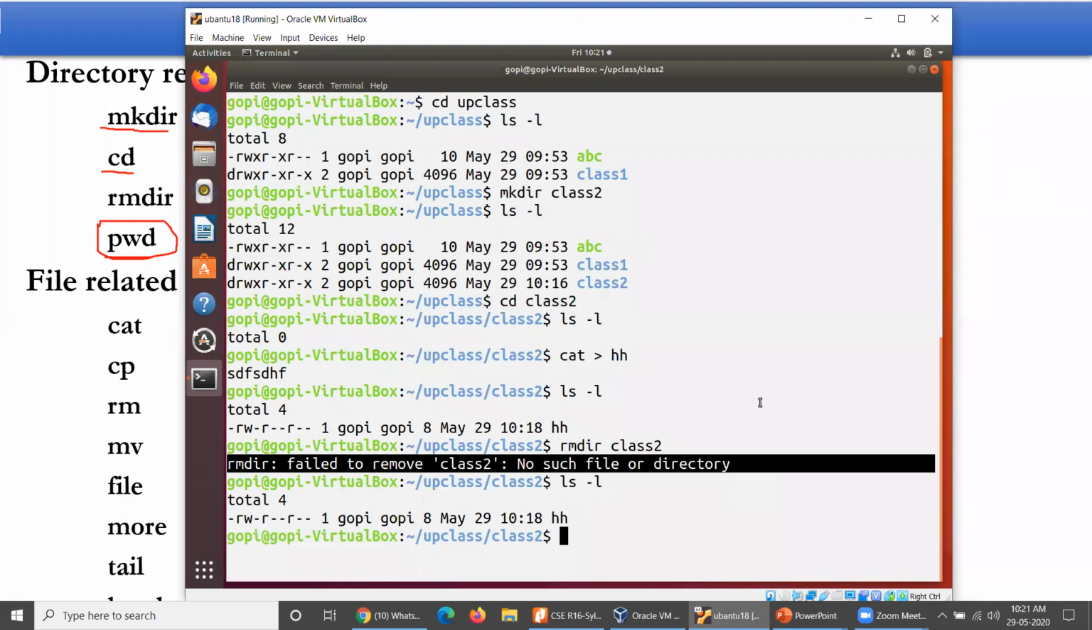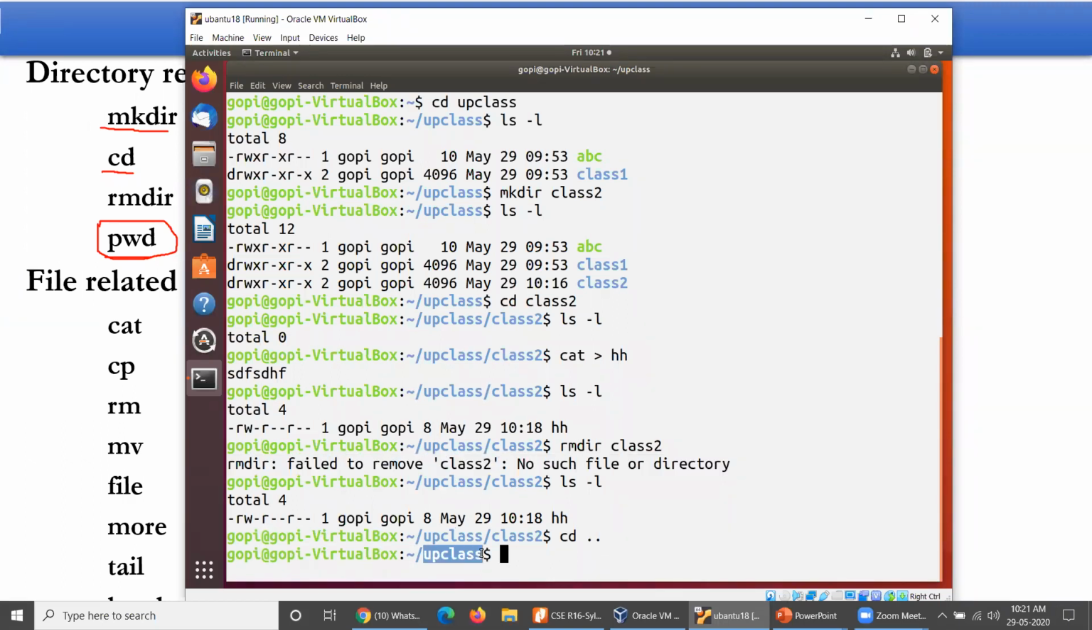Then only it could be possible. These two conditions must be taken into consideration. Then I would like to move towards its parent. So moving towards its parent will be cd, single space, double dot. Okay, so it will move to its parent directory.